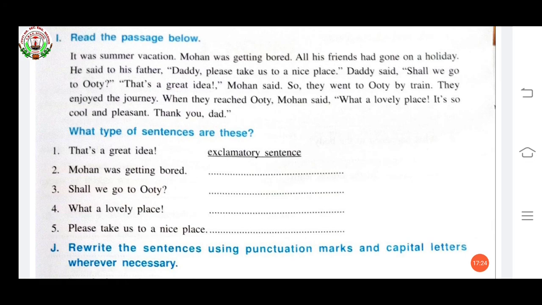"Mohan was getting bored." This is a declarative sentence. "Shall we go to Ooty?" The question mark is there, so you can catch it. Interrogative sentence. "What a lovely place!" The exclamation mark is there, so it is an exclamatory sentence. "Please take us to a nice place." Here, please is given. So please comes in an imperative sentence. So it is an imperative sentence.